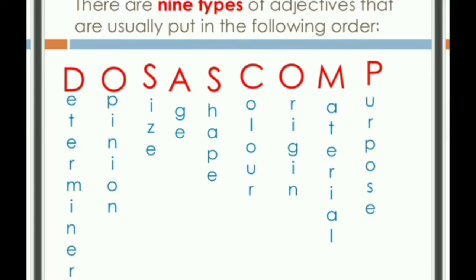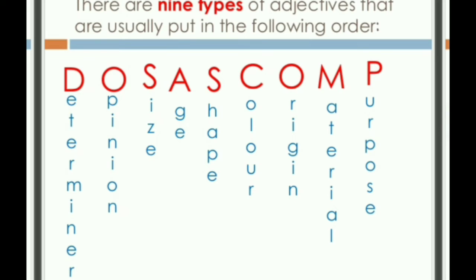D is for determiner, O is for opinion, S is for size, A is for age, S is for shape again, C is for color, O is for origin, M is for material, and P is for purpose. So very simple, this is the order. In this order the adjectives should be placed. We'll come to the examples also. So you will have to memorize DOSASCOMP.